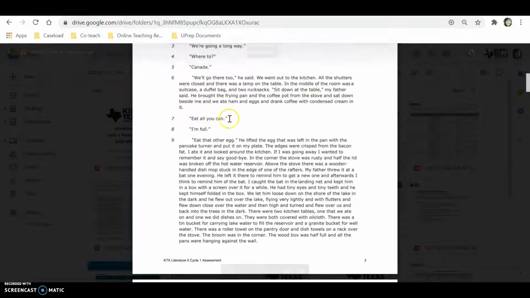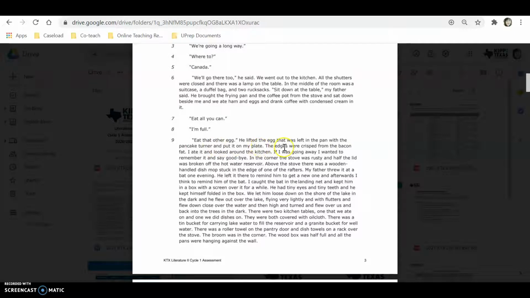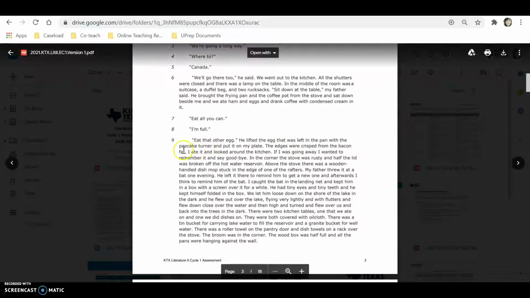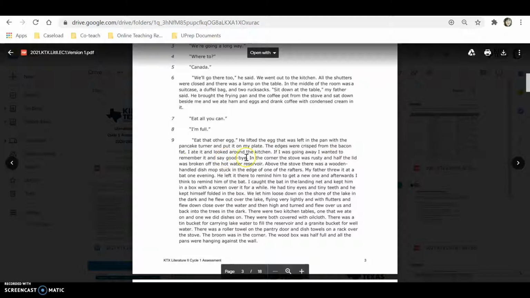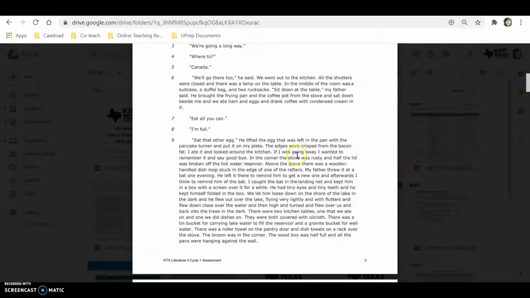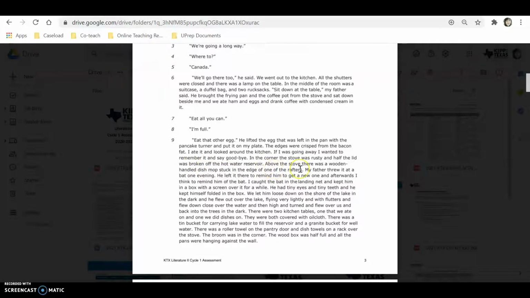Eat all you can. I'm full. Eat that other egg. He lifted the egg that was left in the pan with the pancake turner and put it on my plate. The edges were crisped from the bacon fat. I ate it and looked around the kitchen. If I was going away, I wanted to remember it and say goodbye. The corner of the stove was rusty, and half the lid was broken off the hot water reservoir. Above the stove there was a wooden-handled dish mop stuck in the edge of one of the rafters.